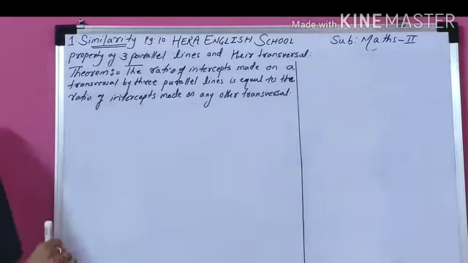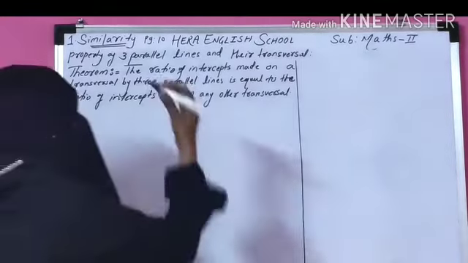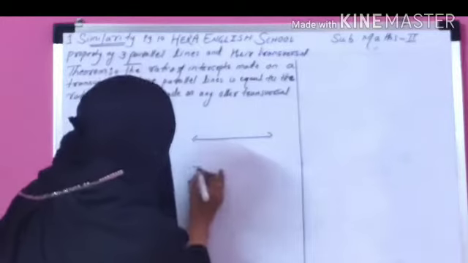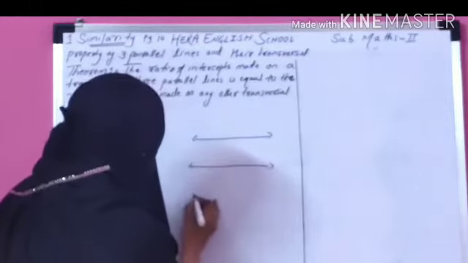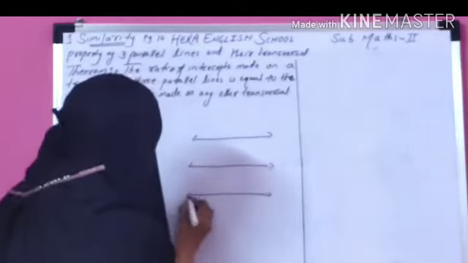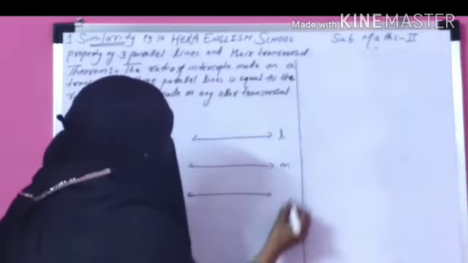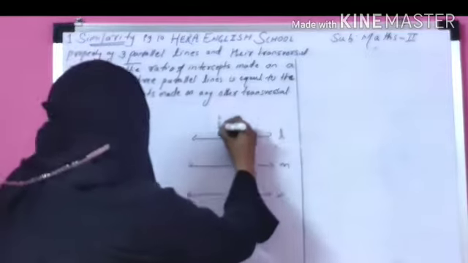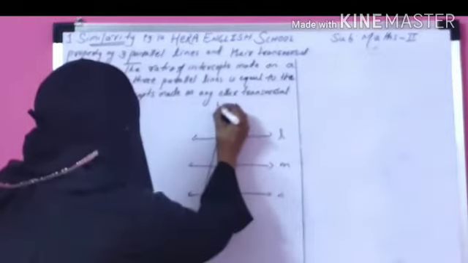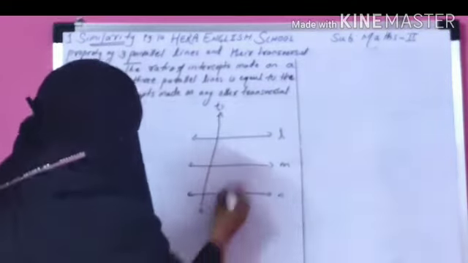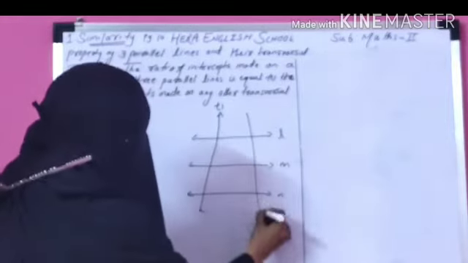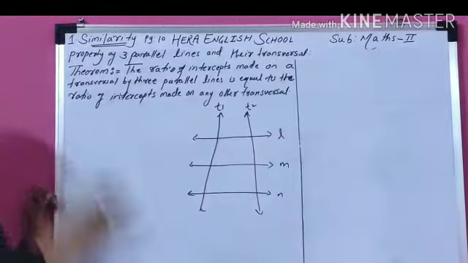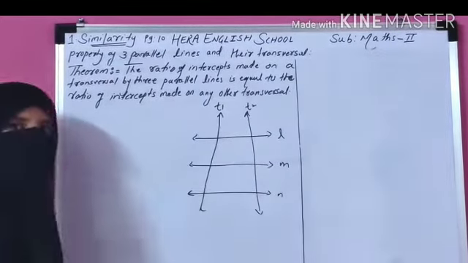Now as per the statement, try to draw the figure. Here three parallel lines are there, so I draw three parallel lines: line L, line M, line N. And this is the transversal T1 and this is transversal T2. Now this statement is talking about three parallel lines and two transversals.